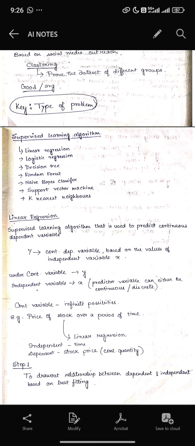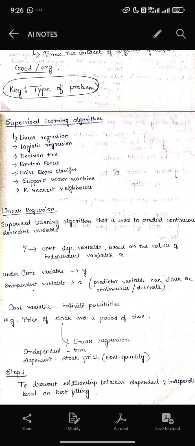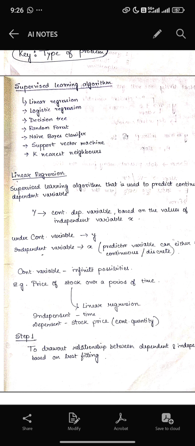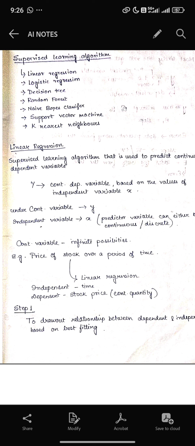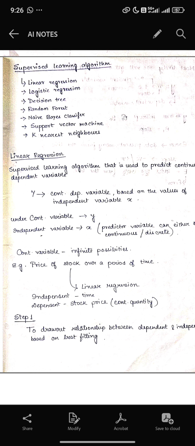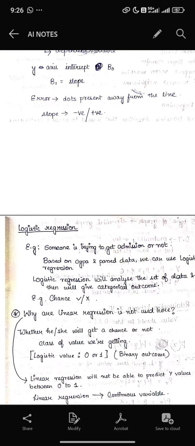Supervised learning algorithms: linear regression, logistic regression, decision tree, random forest, naive Bayes classifier, support vector machine, k nearest neighbor. So these all are not needed for MCQ, I guess. These are only the programming you need to do. Linear regression is a supervised learning algorithm that is used to predict a continuous dependent variable. So continuous variable is linear.